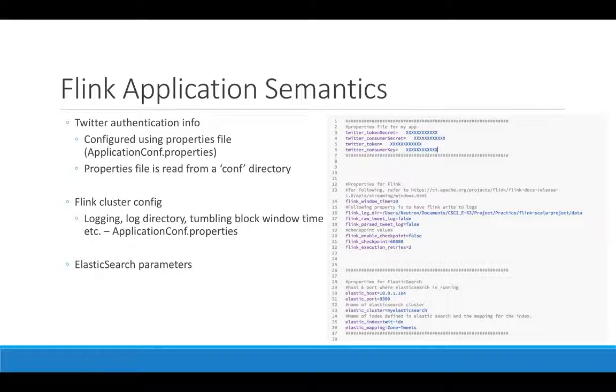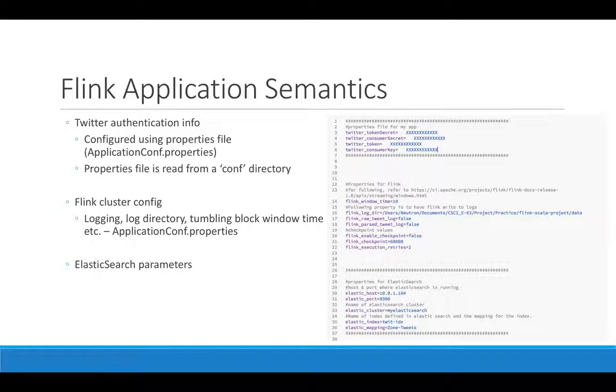The application that was written reads a properties file, application.conf.properties, on startup to read authentication and configuration information. This file also has parameters related to Elasticsearch. For example, the Flink_window_time defines the time window in seconds for collecting tweets used in the tumbling block window calculations.